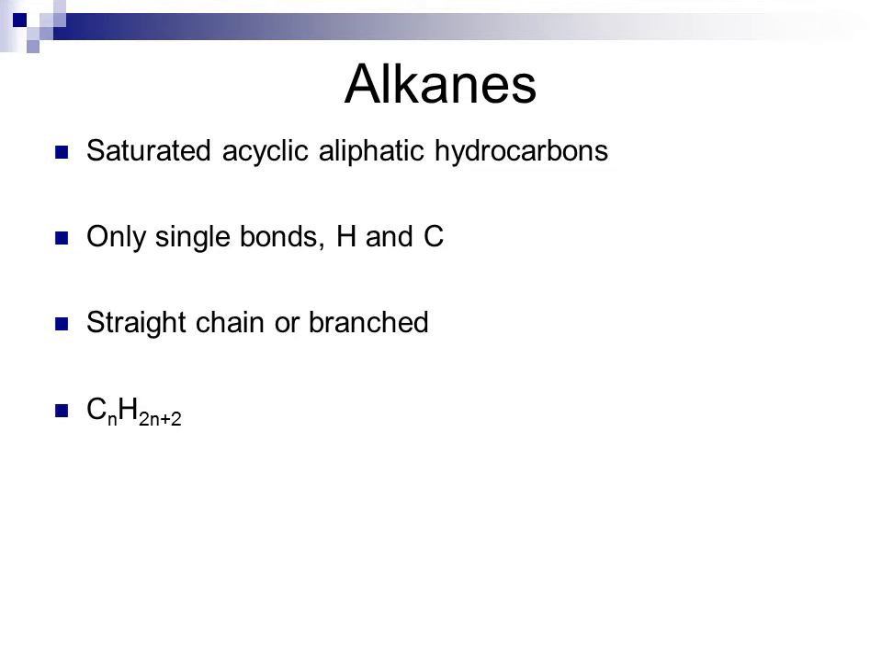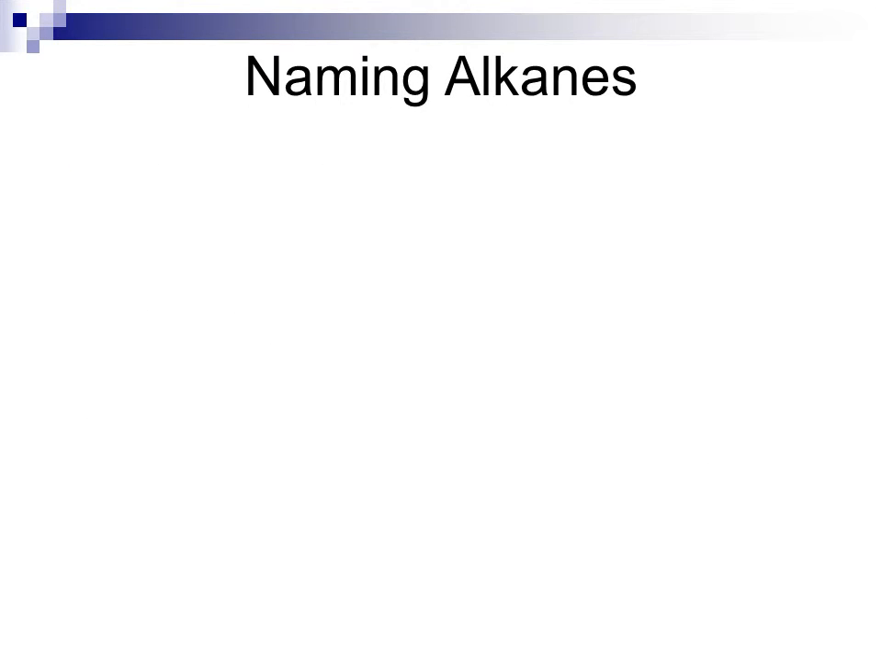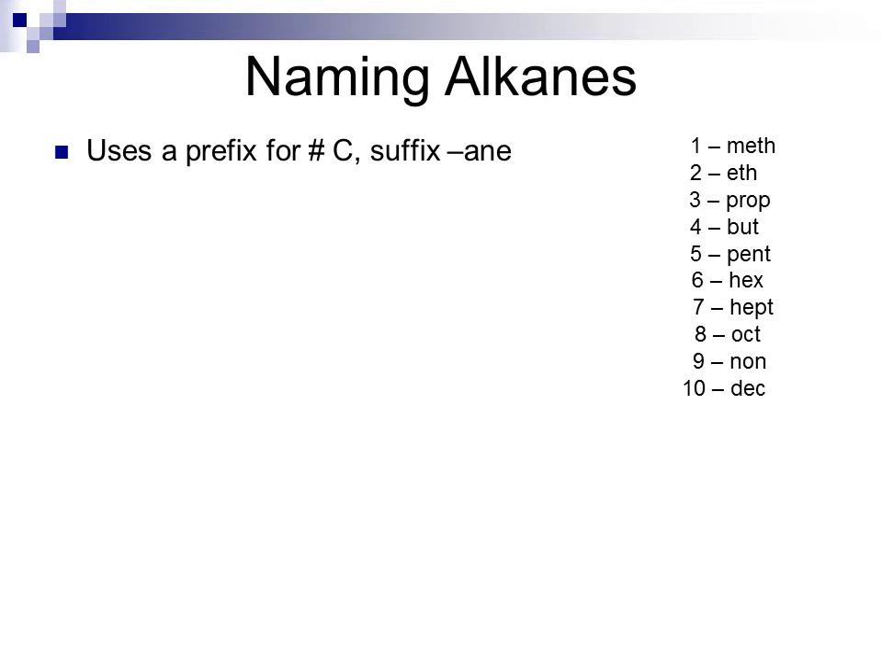An example of an alkane is octane, which has a total of 8 carbons. Now, naming alkanes uses a prefix for the number of carbons with the suffix -ane. So prefixes are meth, eth, prop, but, pent, hex, hept, oct, non, and dec. So for instance, if I had an alkane with 1 carbon, it would be methane. An alkane with 6 carbons would be hexane.